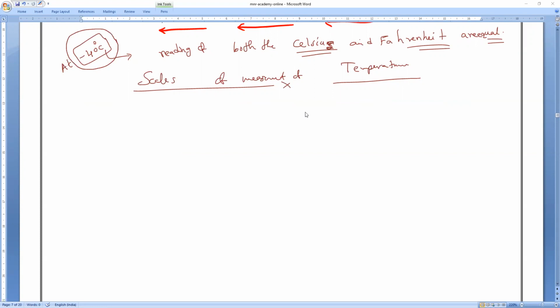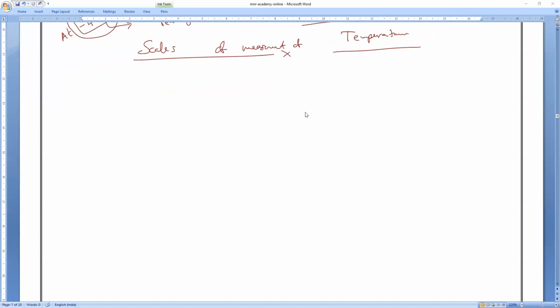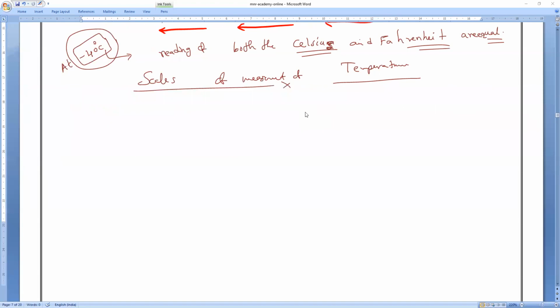Clear? So why is it so? Yes, sir. I will teach you, and you can see how they will be equal. Minus 40 degrees Celsius is equal to how much? See, negative Celsius to Fahrenheit. We'll make a proof also, don't worry. Now, if you notice, let us take scales of measurement of temperature.